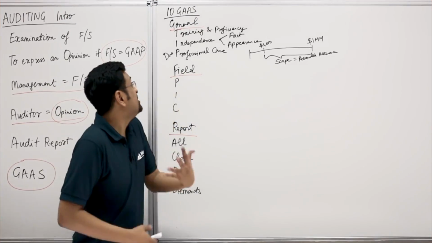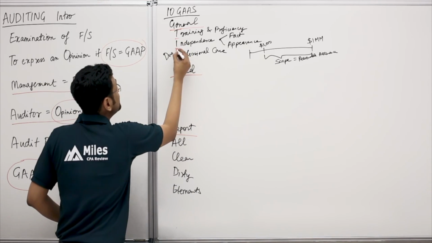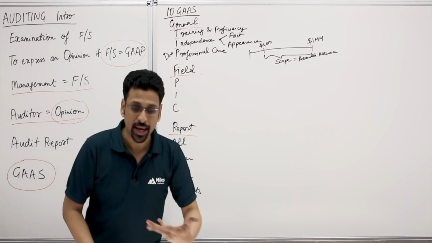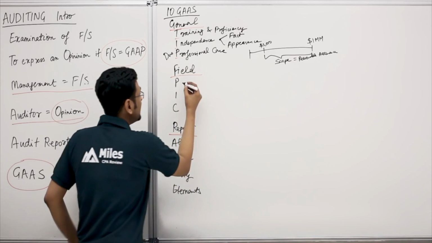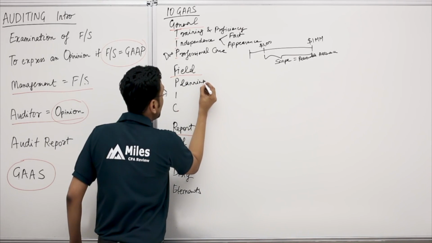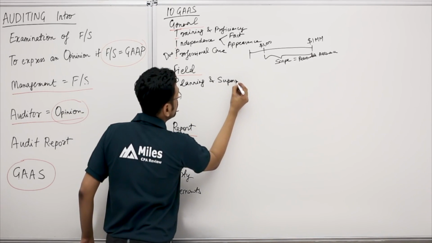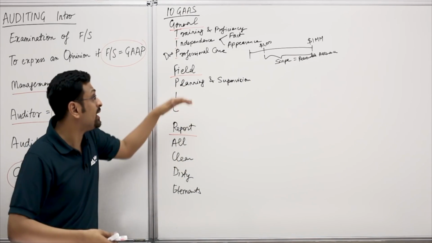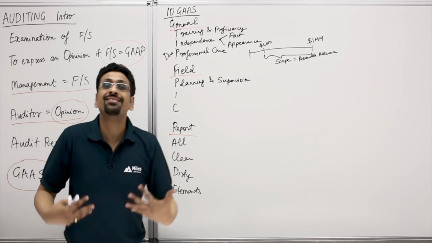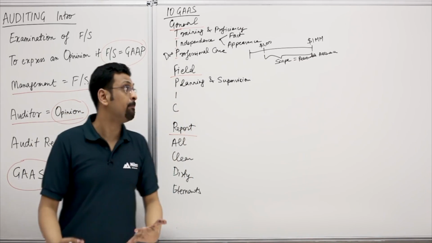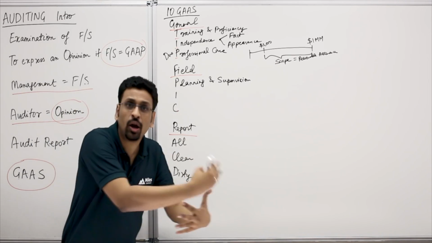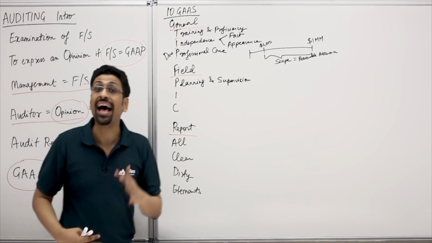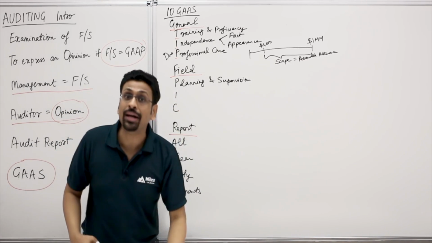Now that we've looked at the general standards, the 3 general standards, the general tip, let's get on to the fieldwork standards, the field pick. The P of the field pick stands for planning and supervision. Now, as auditors, we are required to adequately plan the audit. That's about designing an appropriate audit program, making sure everything that we do in an audit, all the fieldwork standards, everything is properly planned in advance, as well as supervise audit assistants.